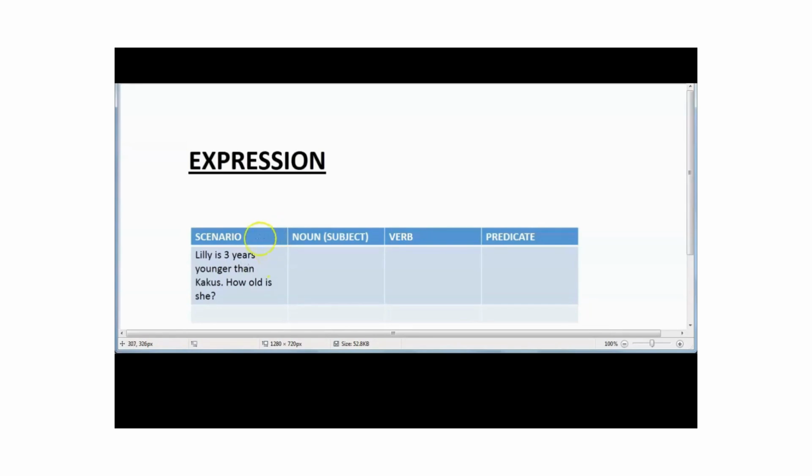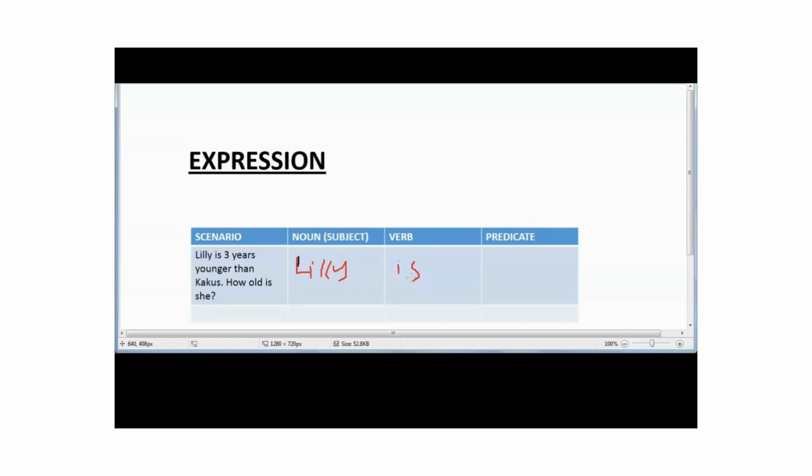So we can say that the noun here is about Lily. She's the subject of the sentence. The linking verb is. The predicate is Kakus' age, explaining the subject Lily.